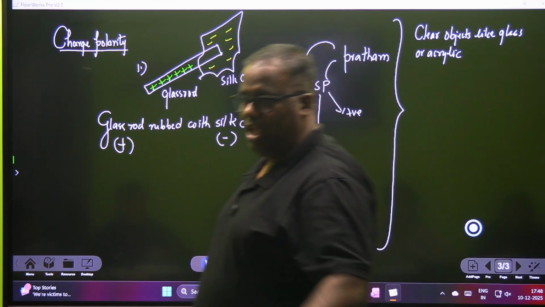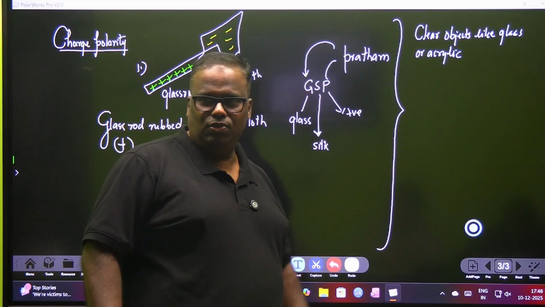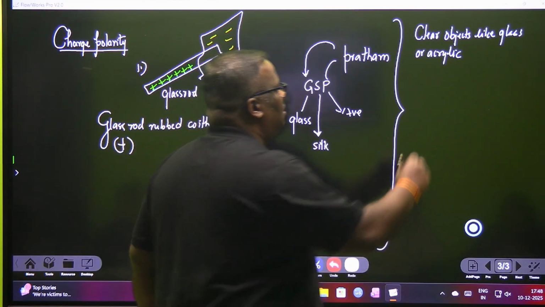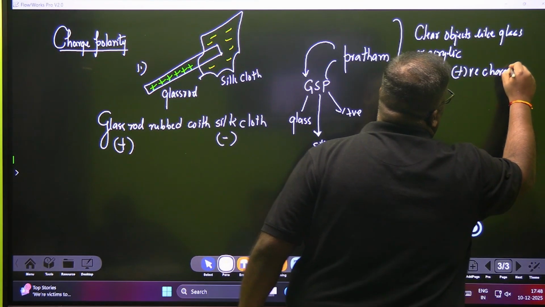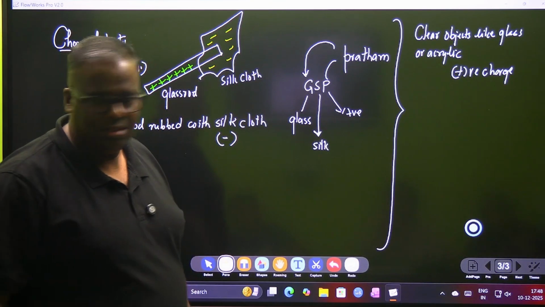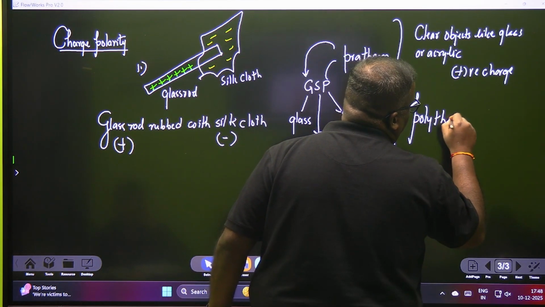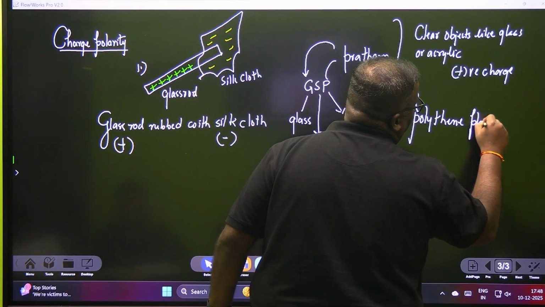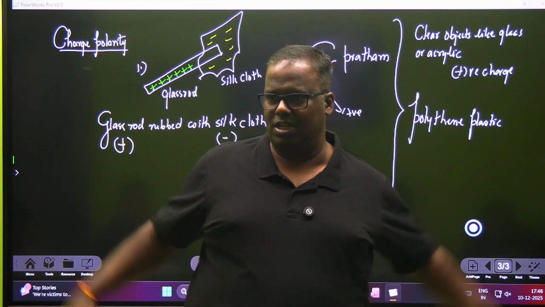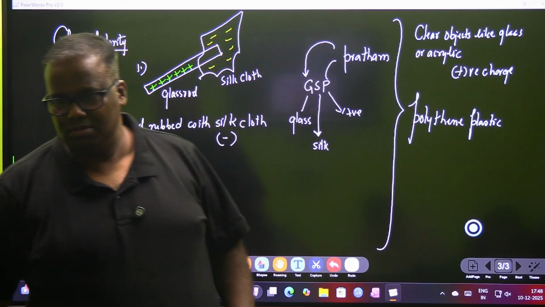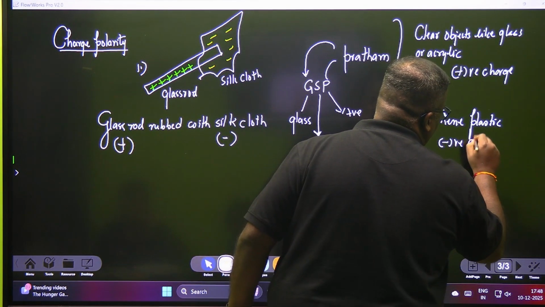Anything that is clear, like glass or acrylic, if you rub it even with wool, will acquire what charge? Positive charge. Have you understood? And everything that is polythene plastic, like a carry bag, polythene-type plastic, like a balloon, a rubber sheet, will always acquire negative charge.